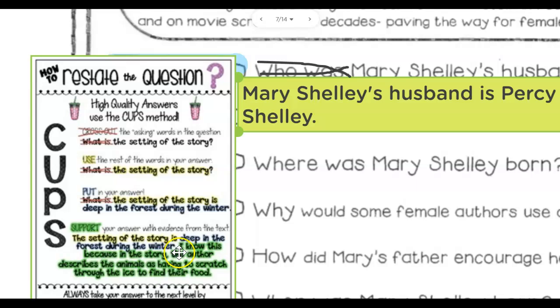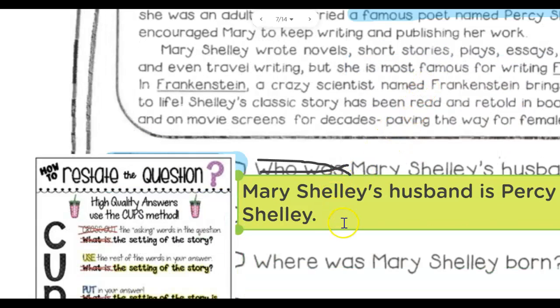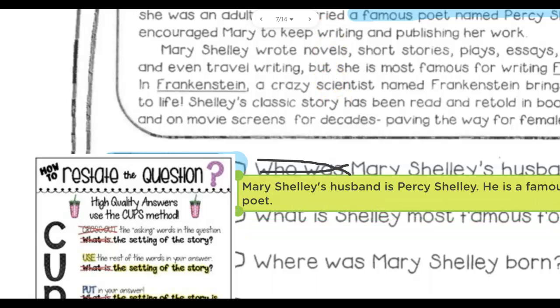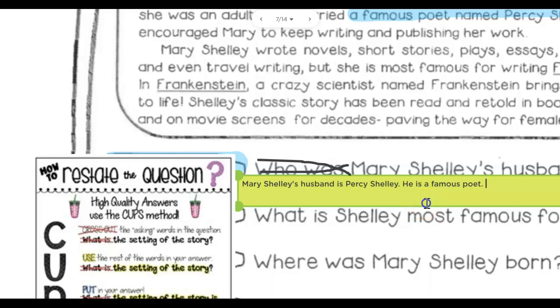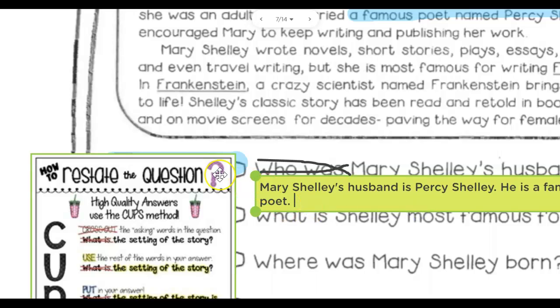And our final part is to support your answer with evidence from the text. So that's where I can use more of my highlighted part, that he is a famous poet. I'm going to minimize that to make it a little bit smaller. You can click the lowercase a, so you have room to fit it all on there as well. And we've answered our first question.